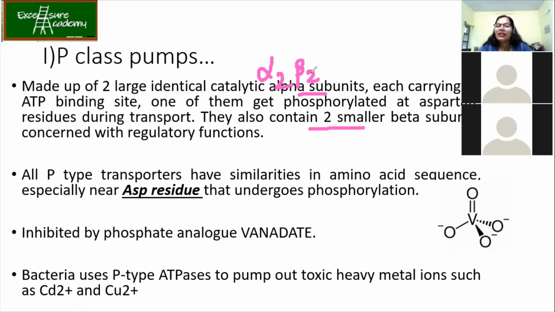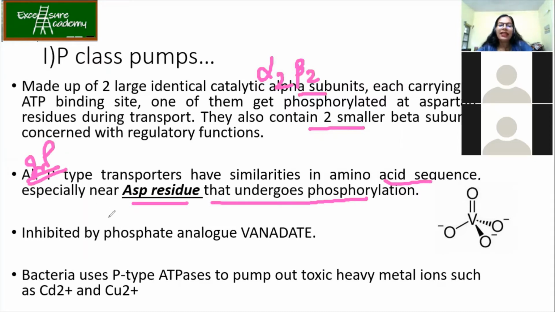The function of the beta subunit is to regulate the function of ATPases, whereas on the alpha subunits you have got the ATP binding site. Now, all P-type transporters have similarities in amino acid sequence, especially near the aspartic residues which undergo phosphorylation. So this is important to remember.